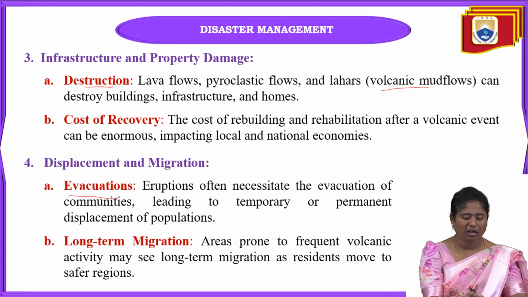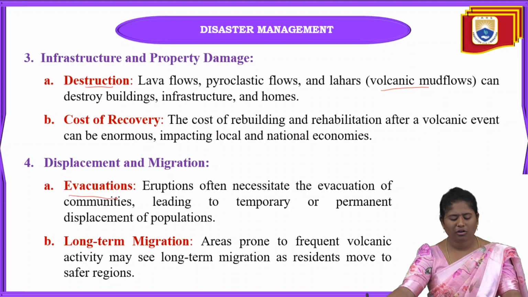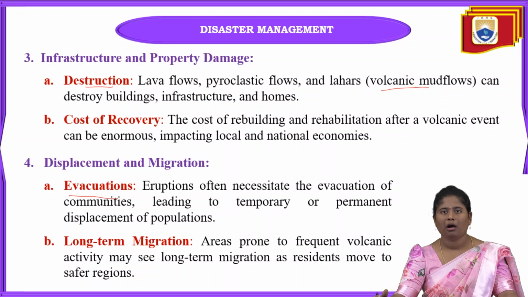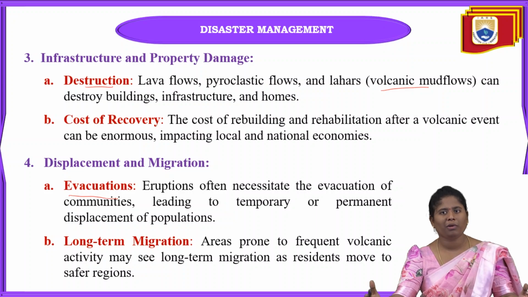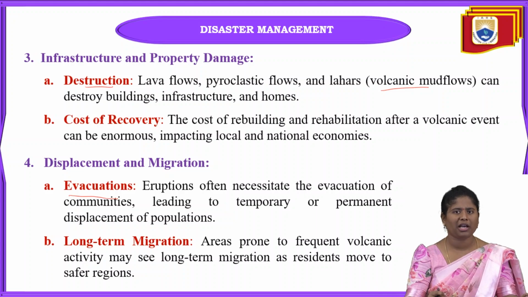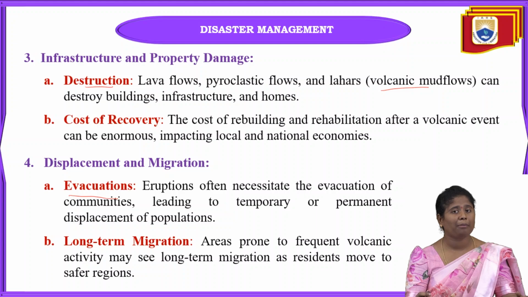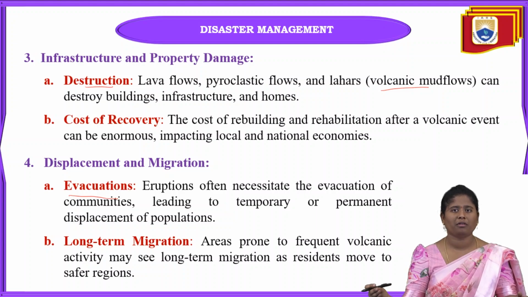Likewise here, evacuation, first one. Evacuation is nothing but the temporary or permanent shifting of the population because of this disaster. Why? Because if a volcano is going to erupt, automatically scientists will know that some time before. Maybe sometimes they may know. Then what will happen? These scientists will tell the people, or for the disaster some officers will be there.